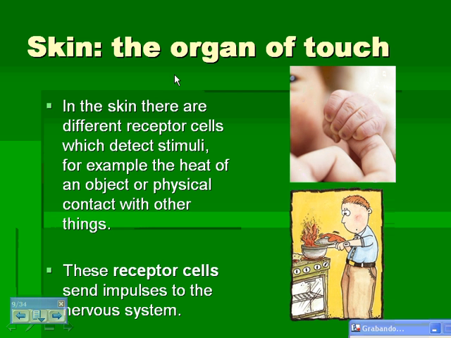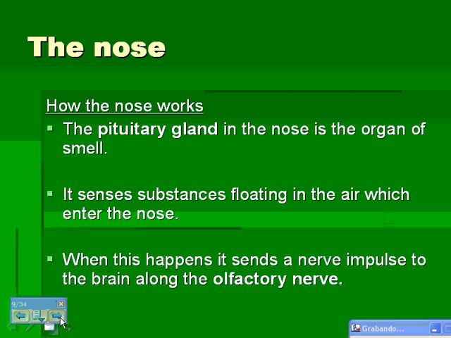The skin is the organ of touch. In the skin there are different receptor cells which detect stimuli, for example the heat of an object or physical contact with other things. These receptor cells send impulses to the nervous system.